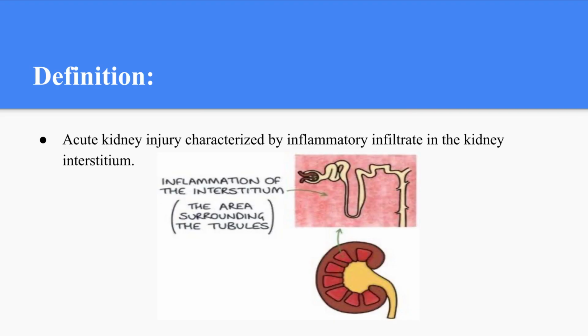Acute interstitial nephritis is acute kidney injury which is characterized by inflammatory infiltrate in the kidney interstitium. What is kidney interstitium? Kidney interstitium is the area surrounding the tubules. As we see in this picture, there are tubules or nephrons which are surrounded by interstitium. Inflammation is in this area.